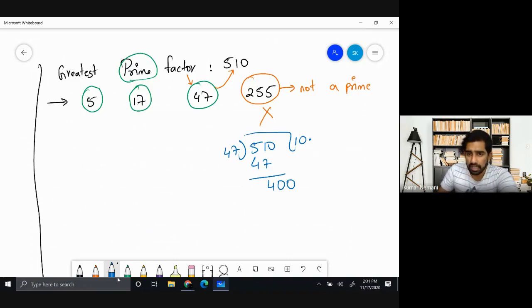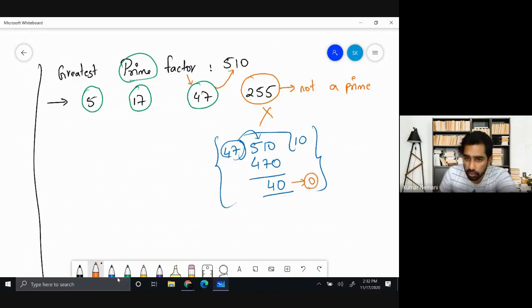That clearly shows that 47 is not a factor of 510. This particular division shows that it is not a factor. If it is a factor, you would have got the remainder to be 0, but the remainder is not 0. That means 47 is not a factor of 510. That means this is also not your option. So the only two options that you have are 5 and 17.